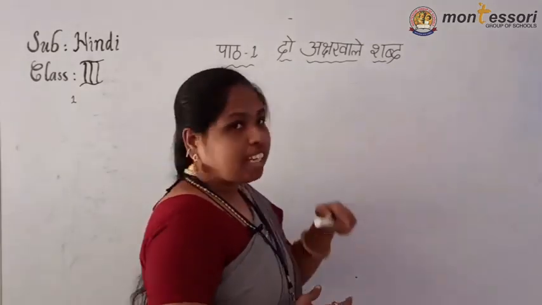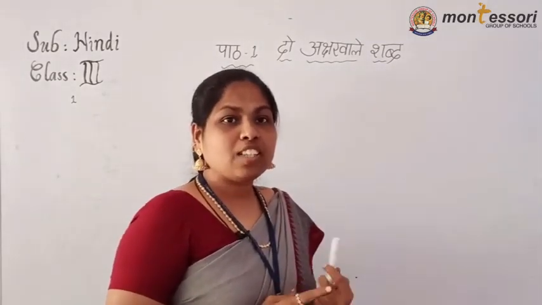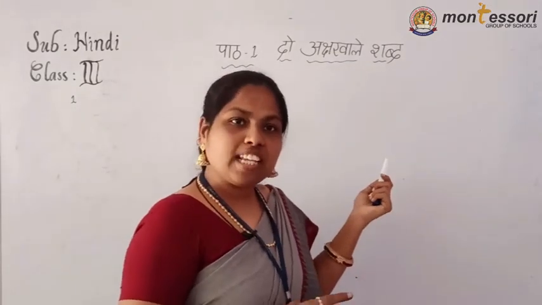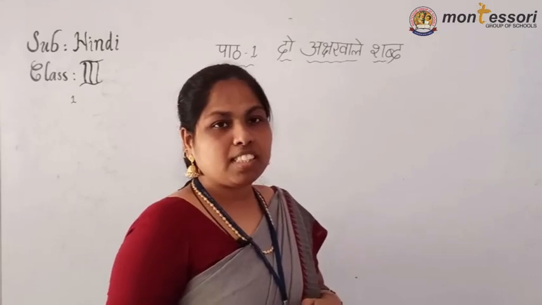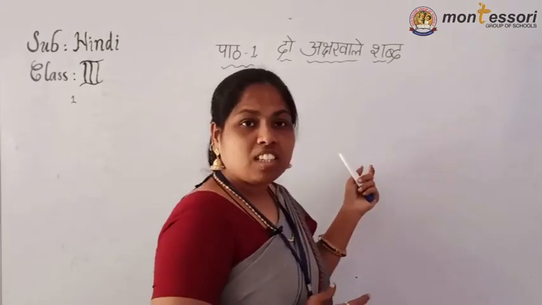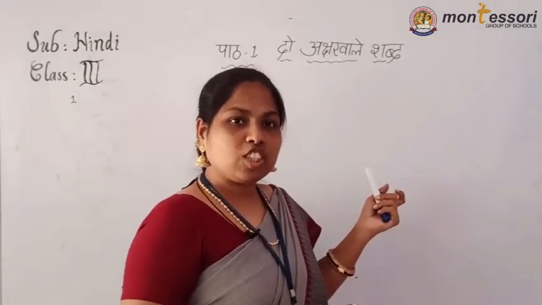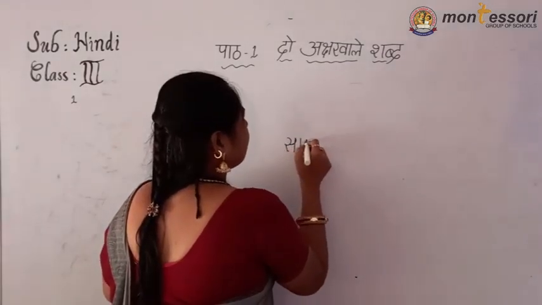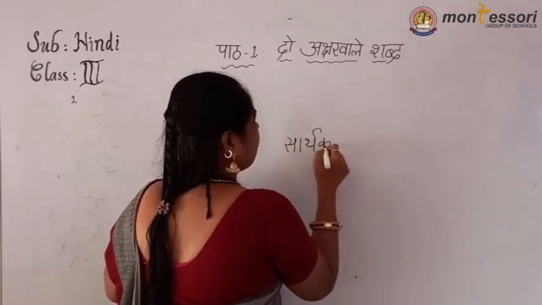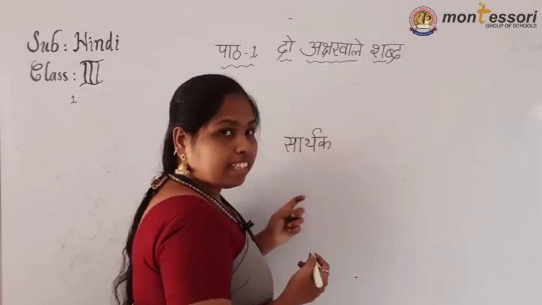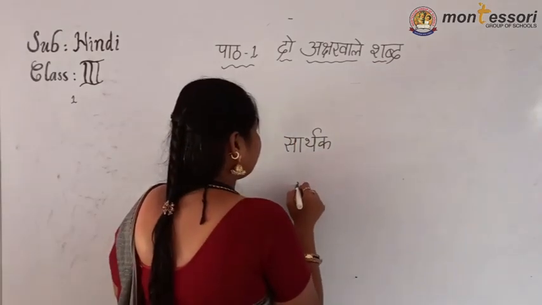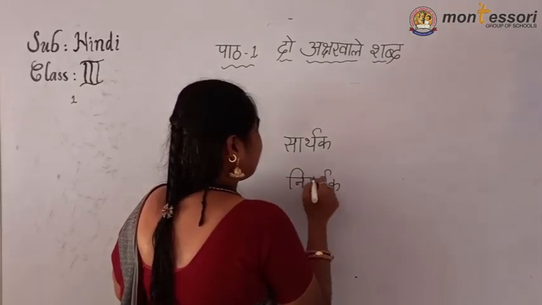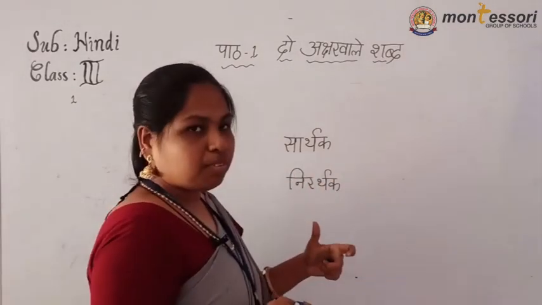ओके, शब्द के 2 प्रकार होते हैं. शब्द के 2 प्रकार means this word is having 2 types. What are the types? One is सार्थक शब्द, another one is निरर्थक शब्द. See, सार्थक. When you go to the next class, there you can understand. Okay, सार्थक and Nirardhak. Okay, Sardhak and Nirardhak Shabd.